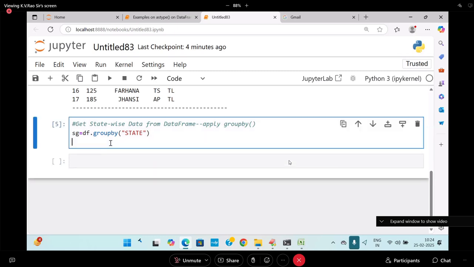Start here with for group name, group data in SG, come on, group name.